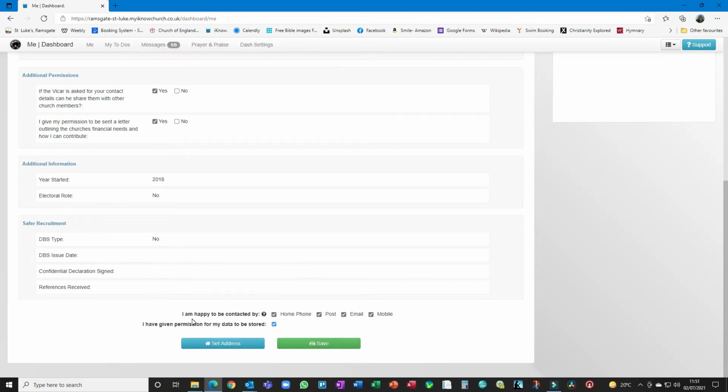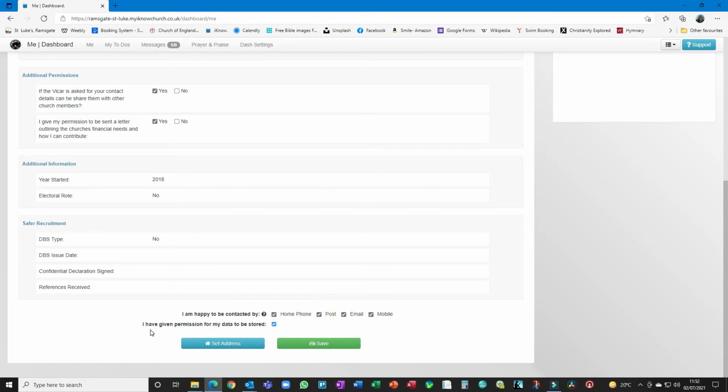And the bottom here is very important. It shows who you can be contacted by, how you're happy to be contacted. We encourage everyone to have all of these ticked. As I said, only a few people will be able to contact you using the system about church things. But obviously, if you don't want to be contacted in any of those ways, then make sure you untick like that.